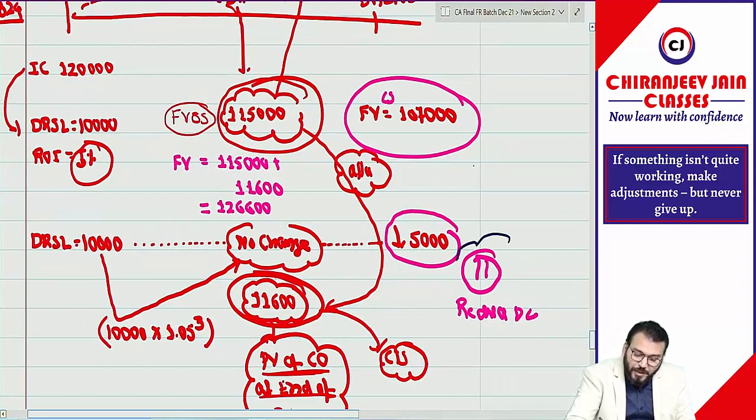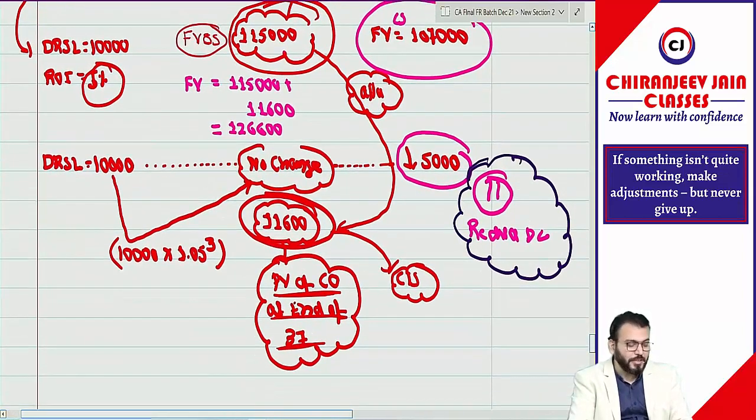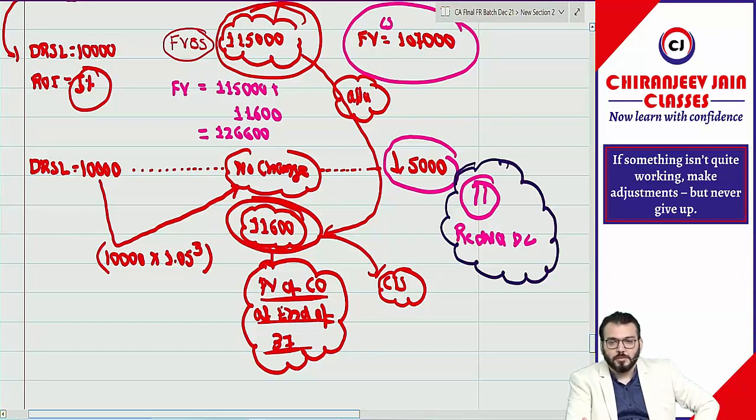For fair value, you want the reduced decommissioning liability. Let's see whether you can do it or not. Do a rough calculation. If you can give me the reduced decommissioning liability, it means you have understood.